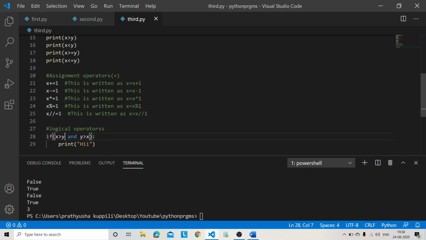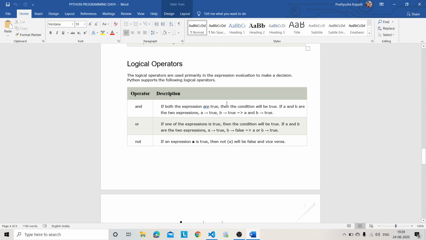What it is saying means, if x is greater than y is true and this one is also true, then this hi will be printed. If any one of these is false, it gives false. I mean, it doesn't print anything because I didn't have any other functions here. And then if we keep OR, what happens? If any one of them is true, it will print, else it will not. While dealing with conditional statements, we will be checking out these logical operators.